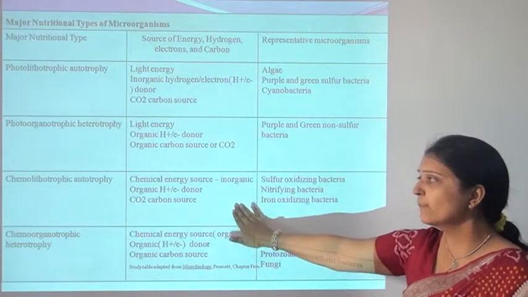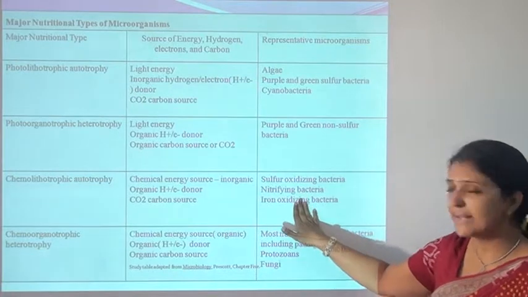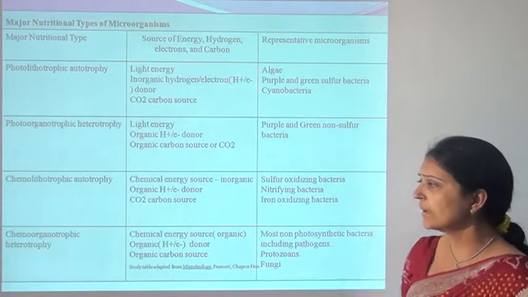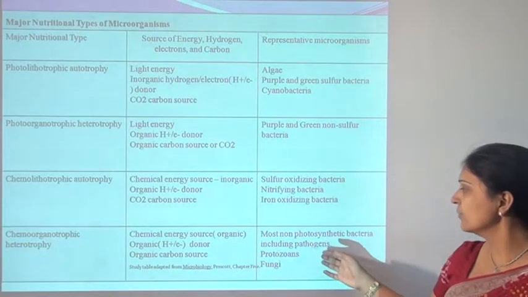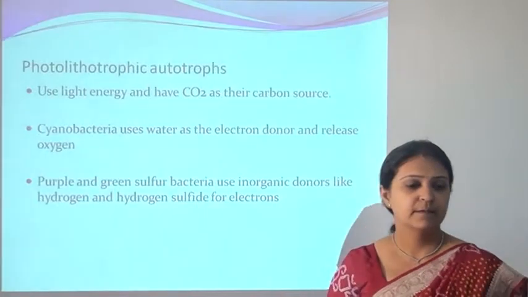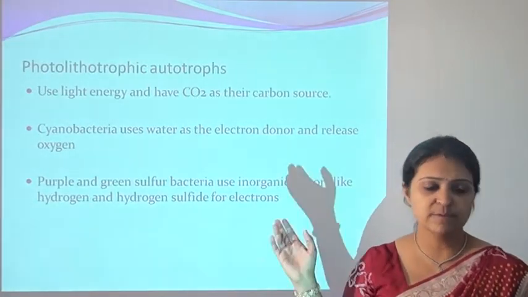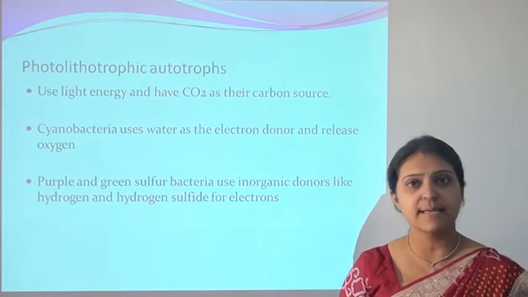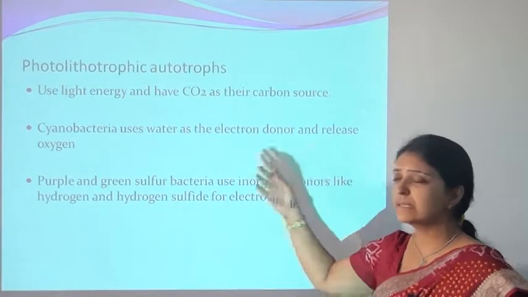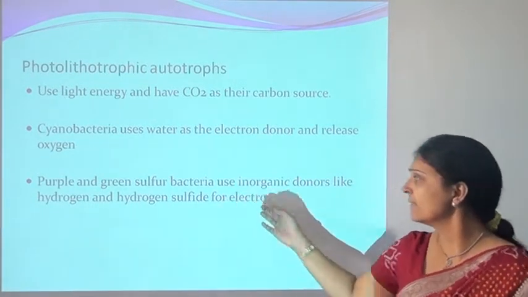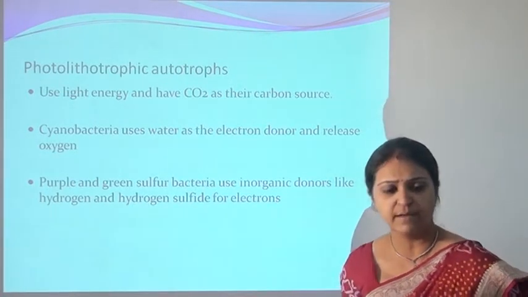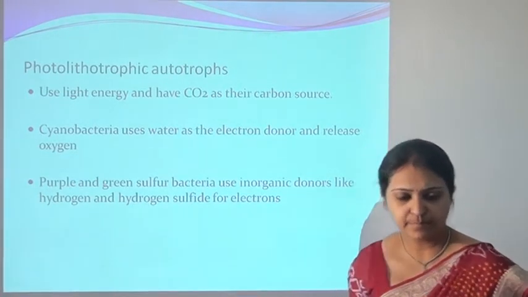Examples of chemolithotrophic autotrophy are sulfur oxidizing bacteria, nitrifying bacteria and iron oxidizing bacteria. And chemoorganotrophic heterotrophs are most non-photosynthetic bacteria, including pathogens, protozoa and fungi. Then photolithotrophic autotrophs use light energy and carbon dioxide as their carbon source. Cyanobacteria use water as the electron donor and release oxygen. Purple and green sulfur bacteria use inorganic donors like hydrogen and hydrogen sulfide for electrons.